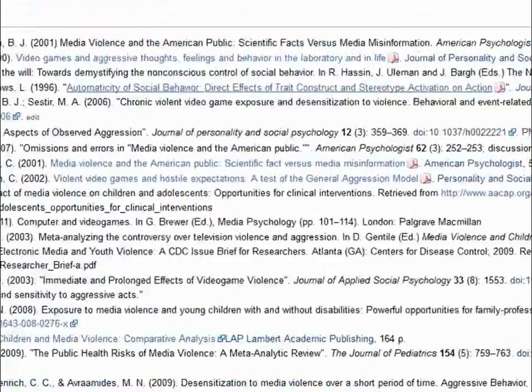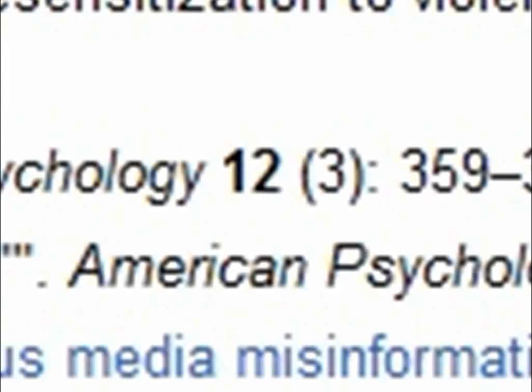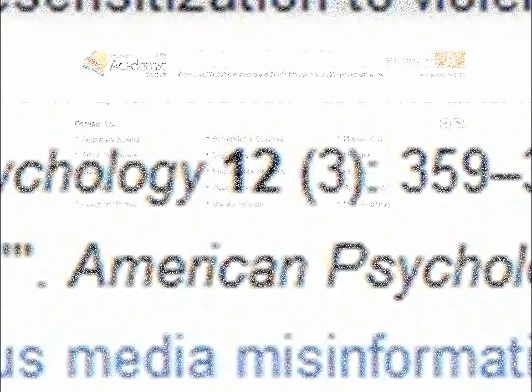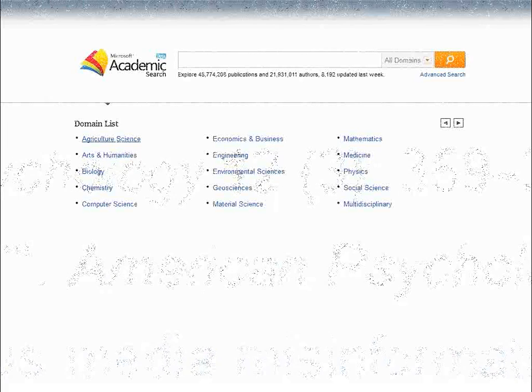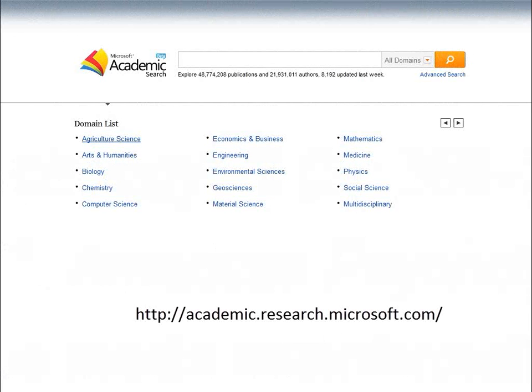There are other resources which will assist with searching the internet. Let's take a look at one of them, Microsoft Academic Search. Microsoft Academic Search is a resource that is aimed at helping scholars and students to find academic content. Unlike Google, it is restricted to academic content and can be helpful in your research.